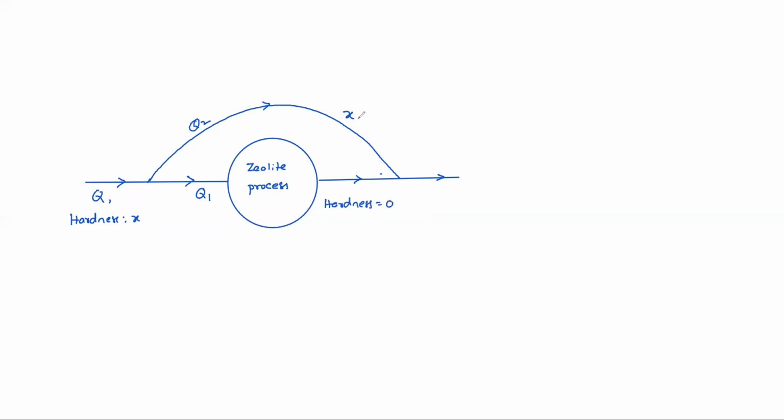Here also X. Now, how much hardness will be there here? Q1 water with 0 hardness and Q2 water with X hardness, divided by Q1 plus Q2. This is the resultant hardness.